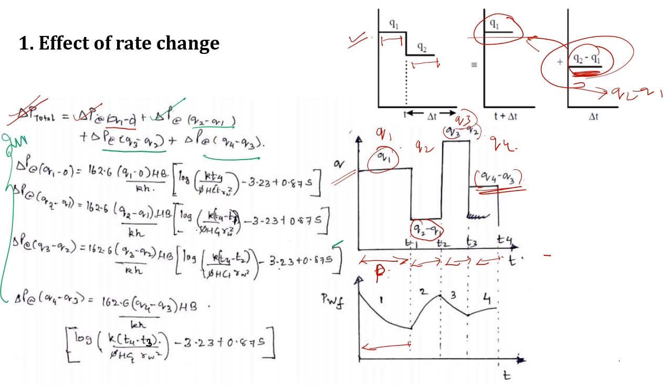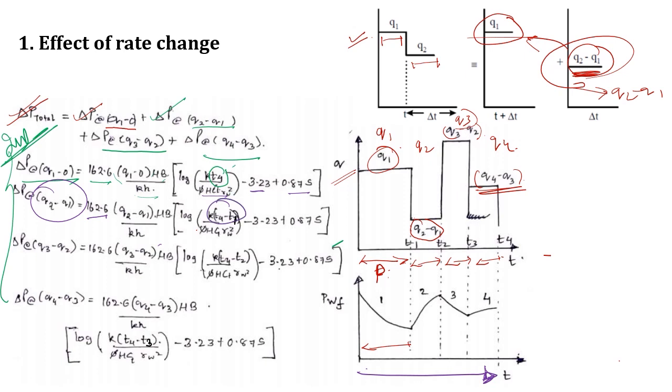Correspondingly, all the pressure drops I can find out. So you need to remember this particular formula for finding the pressure drops. For delta P due to Q1 minus Q0, I will have 162.6 (Q1 minus Q0) μ B upon KH into log of, for time t, k t upon φ μ ct r square minus 3.23 plus 0.87 s. Now coming to the Q2 minus Q1 rate, I have 162.6 (Q2 minus Q1) μ B upon KH, it's the same, and over here the time will change.